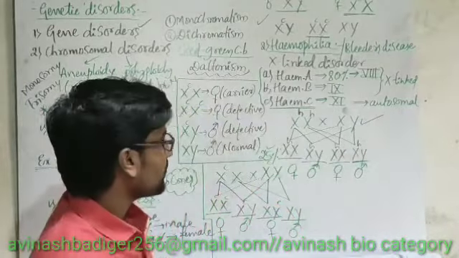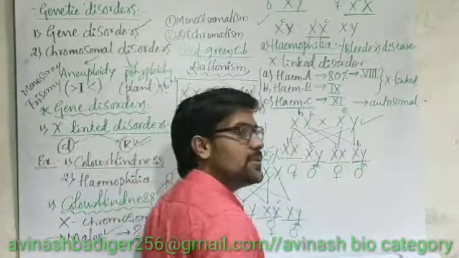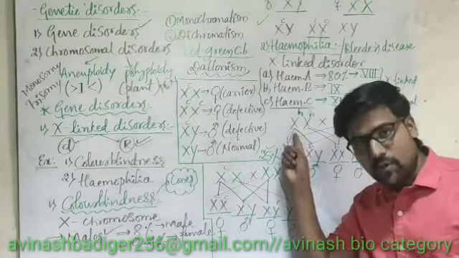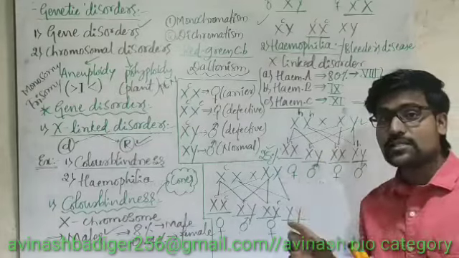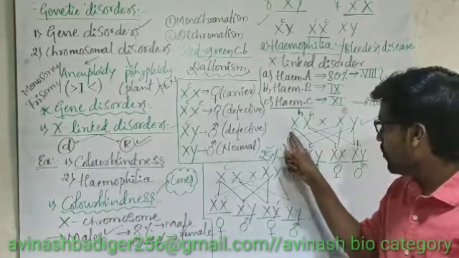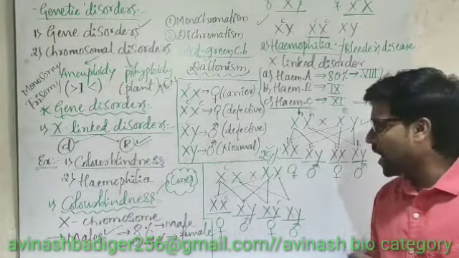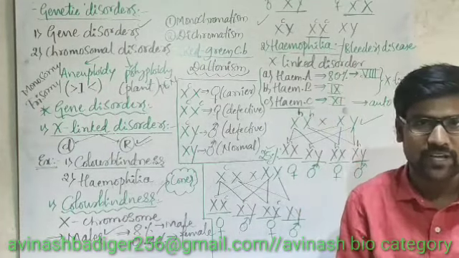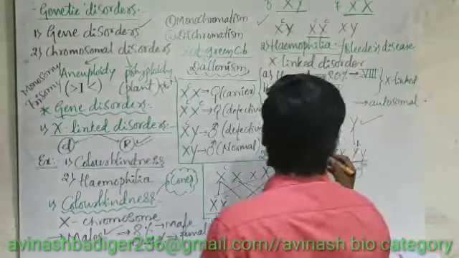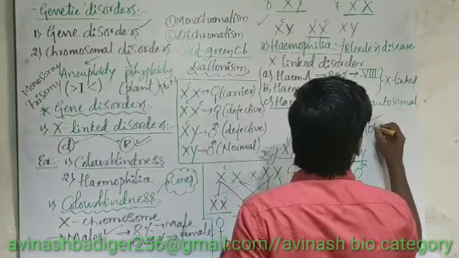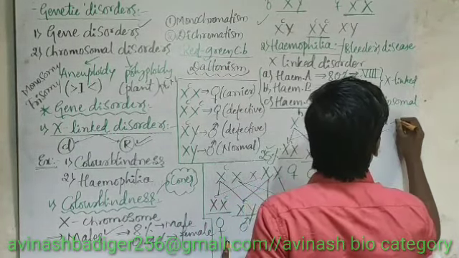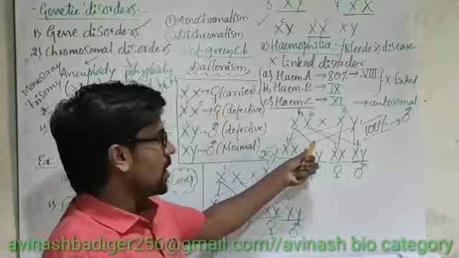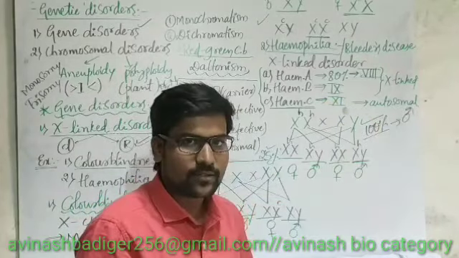See here, if the mother is hemophilic and the father is normal, then how many sons are produced? All the sons are 100% hemophilic. That is compulsory. So here the chances are 100% for males. All the sons that they are producing are 100% hemophilic.